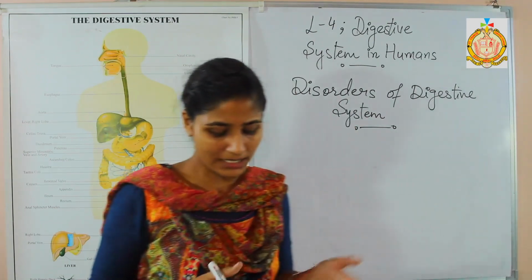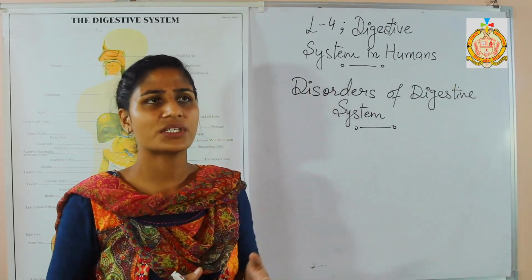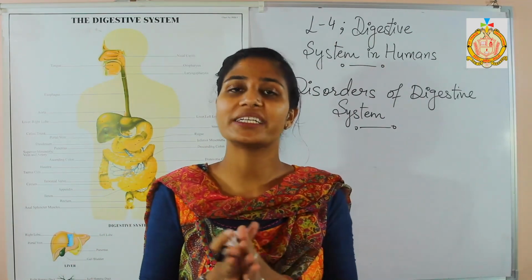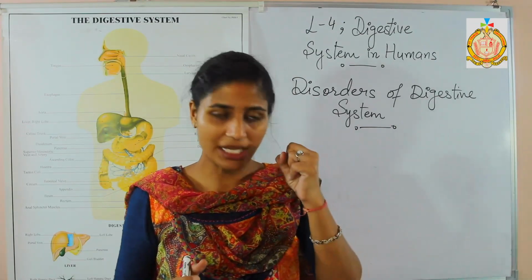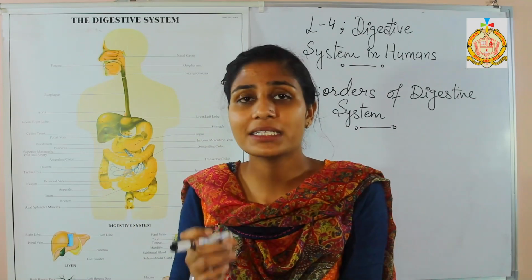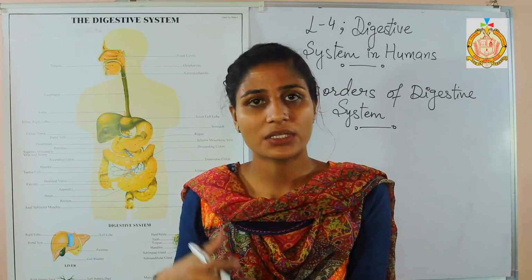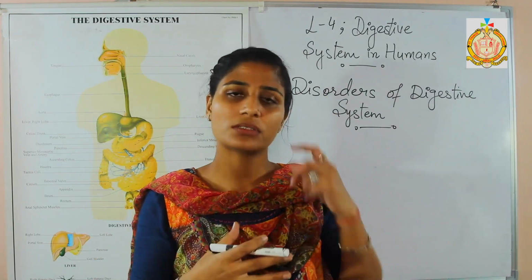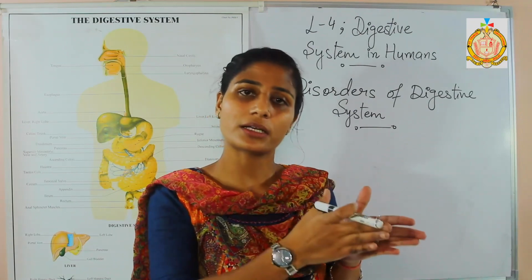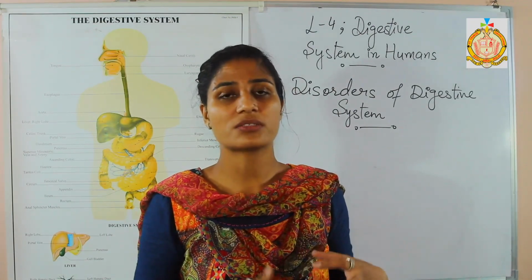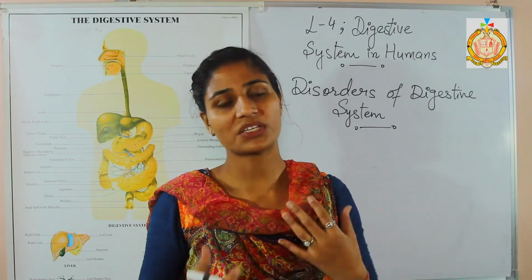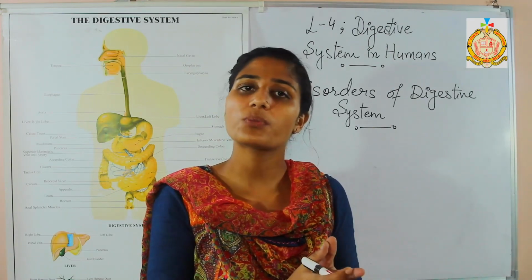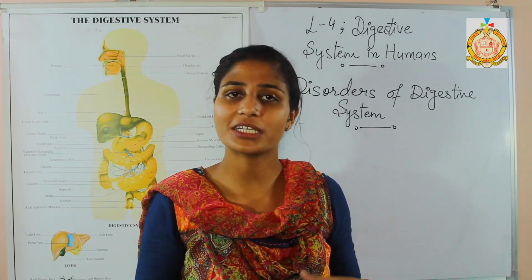Next one is indigestion. Indigestion means the food content that you are having is not properly digested in your body. How does this indigestion take place? Whenever you are feeling nausea, as well as sometimes you get acidity, when the acid secretion in your body is high, the food is not able to digest properly in the body, and if that food is not properly digested, it is also creating some kind of problem.